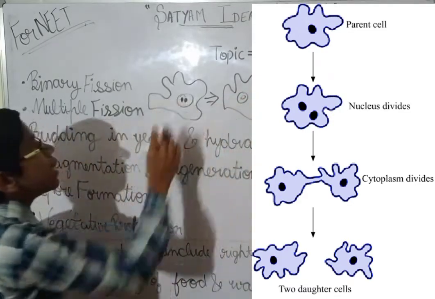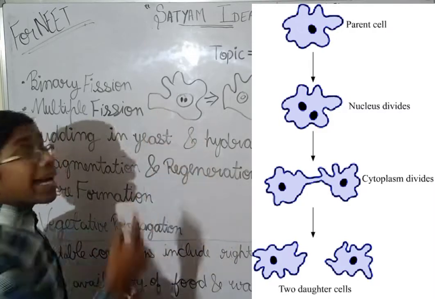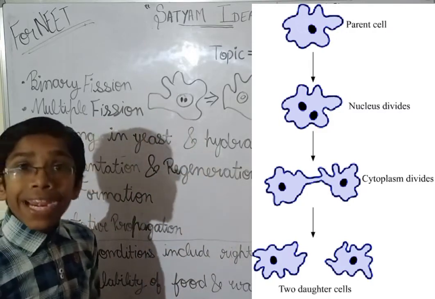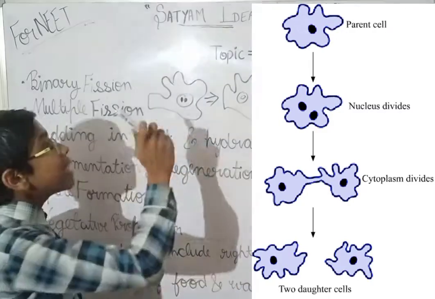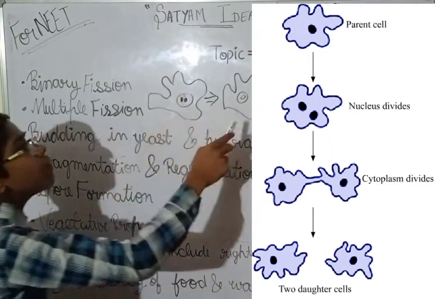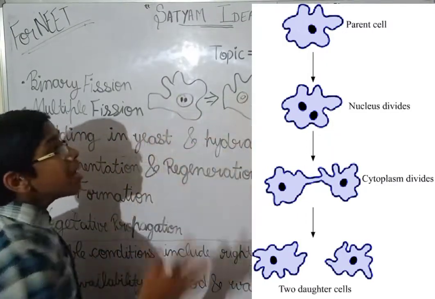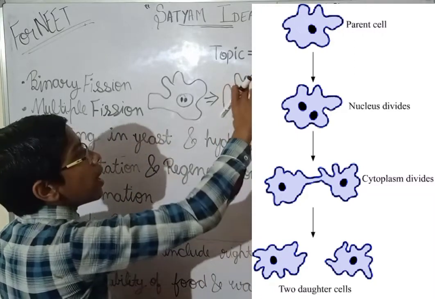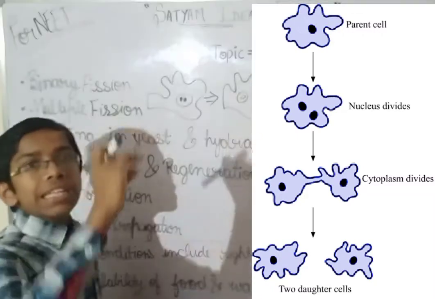So at the very first the genetic material will duplicate, and then the nucleus will divide. And then what will happen? The amoeba will constrict in the middle.